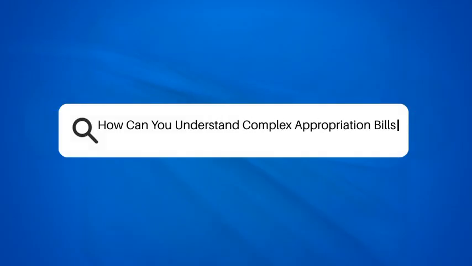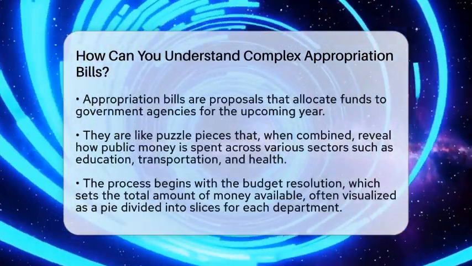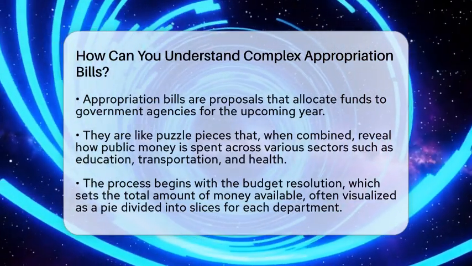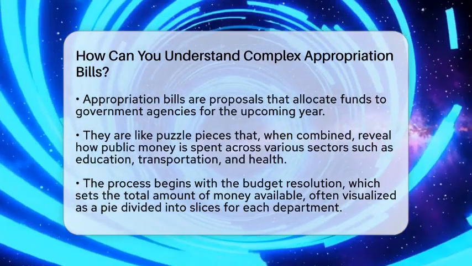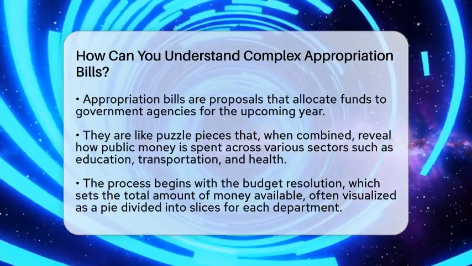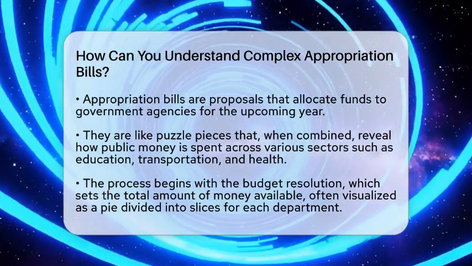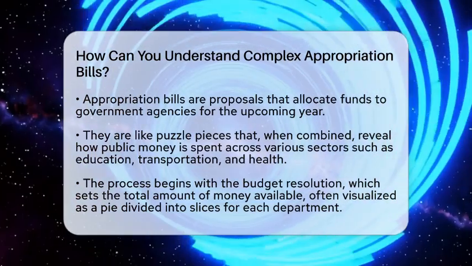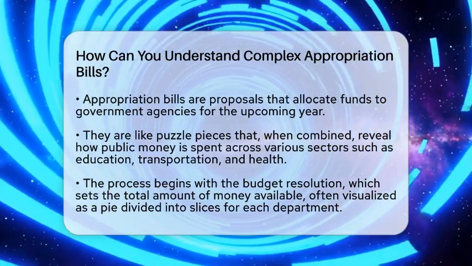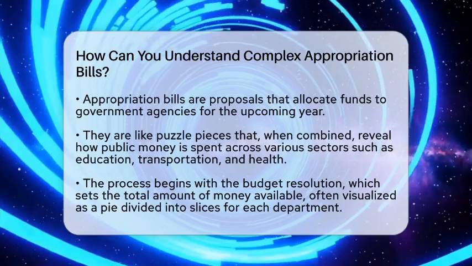How can you understand complex appropriation bills? Imagine trying to piece together a giant puzzle where each piece represents a part of the state budget. Appropriation bills are like those puzzle pieces, and understanding them helps you see the full picture of how public funds are spent. These bills are proposals that tell government agencies how much money they can use for the upcoming year. They cover everything from education and transportation to health services and public safety.